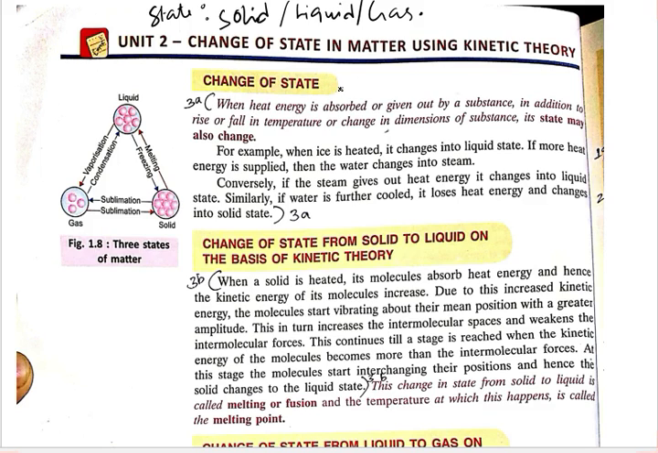The formal definition of change of state: when heat energy is absorbed or given out by a substance, in addition to a rise or fall in temperature or change in dimension of the substance, its state may also change. For example, when ice is heated, it changes into liquid state, and if more heat is applied, water changes into steam, which is gas.